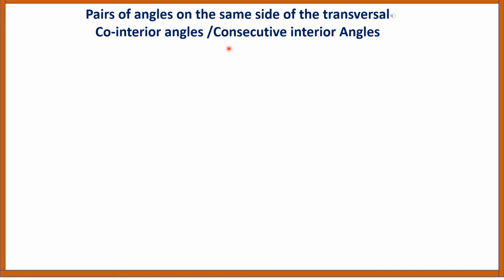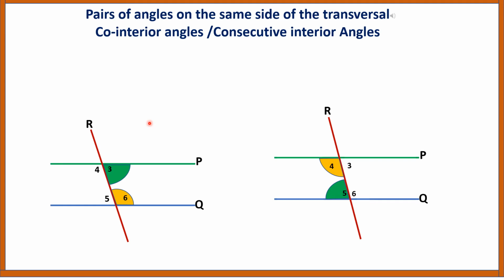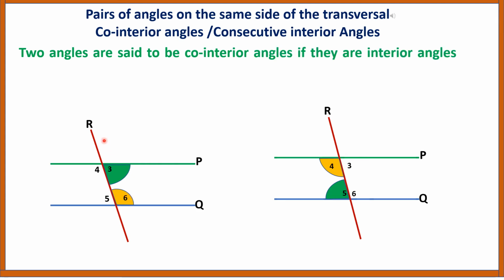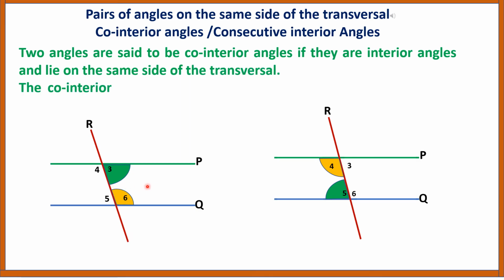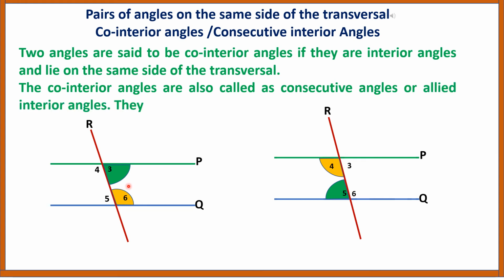Pairs of angles on the same side of the transversal. Co-interior angles or consecutive interior angles. Two angles are said to be co-interior angles if they are interior angles and lie on the same side of the transversal. Co-interior angles are also called consecutive angles or allied interior angles. They have distinct vertex points. Here, the interior angles are angles 4, 3, 5 and 6.